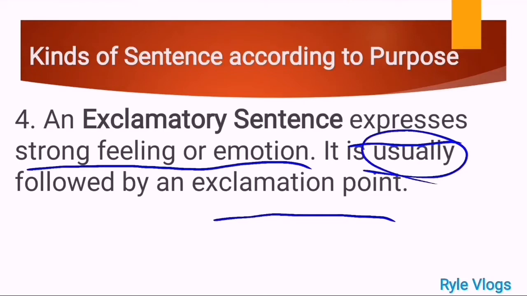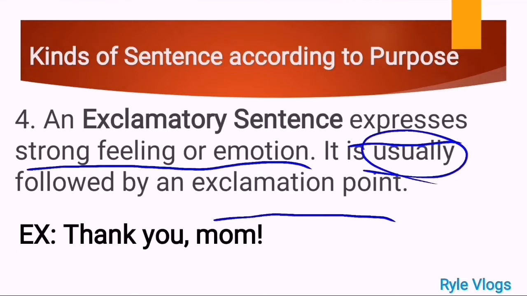Now, for example of an exclamatory sentence, we have thank you, mom. That is a very simple sentence. Okay, the punctuation mark used here in this kind of sentence is an exclamation point. Now, the sentence is simply saying thank you, mom. Okay, it expresses actually a strong feeling or emotion of what?